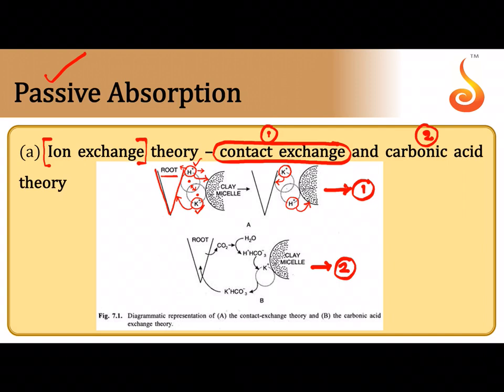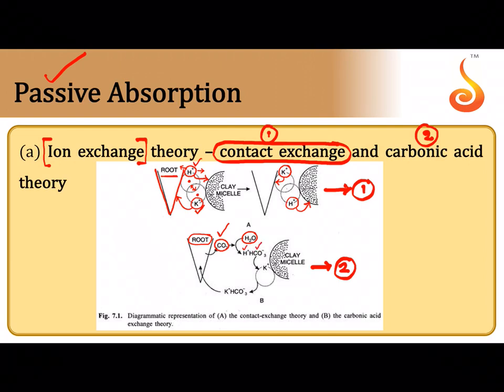The second theory that comes under the ion exchange theory is called the carbonic acid theory. See here, this is the root. The root is giving out carbon dioxide as a byproduct of respiration. Carbon dioxide dissolves in water to form H2CO3, that is carbonic acid, which splits into H plus and HCO3 minus.